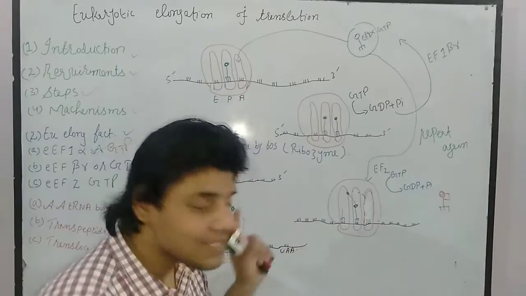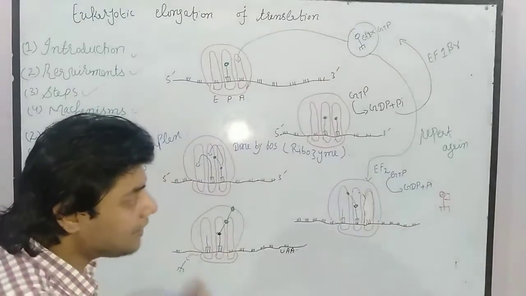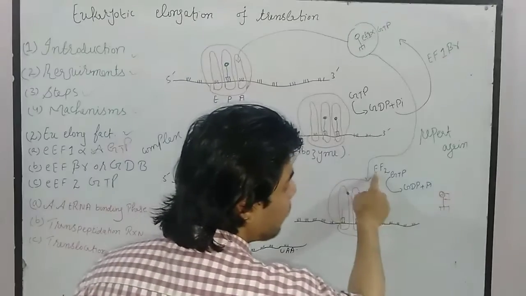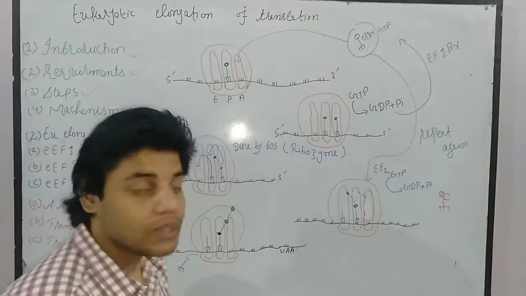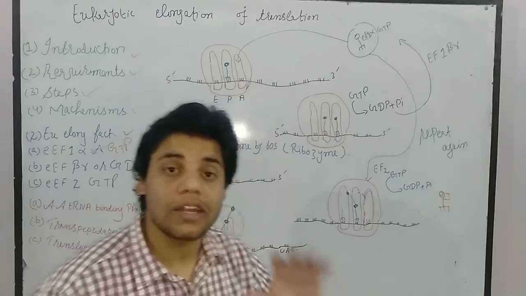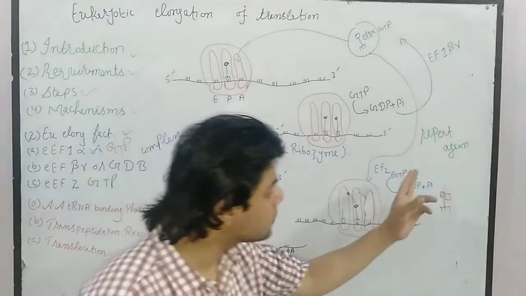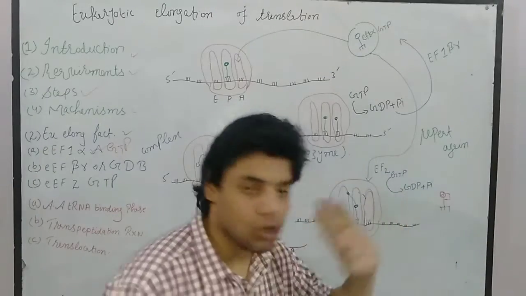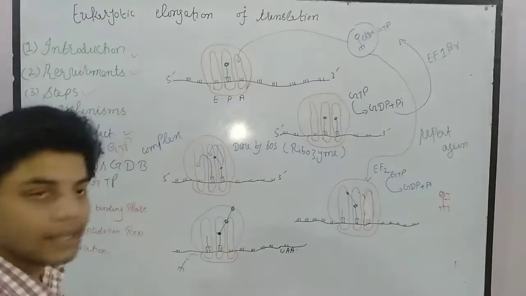Third, what happened? This is called translocation, and in this case we require elongation factor 2. We also require the GTP molecule, so the GTP will be converted into GDP plus inorganic phosphate. So this is the third cycle.